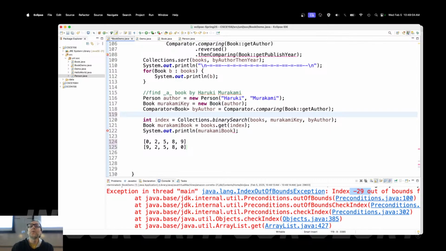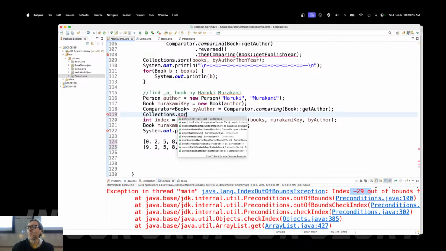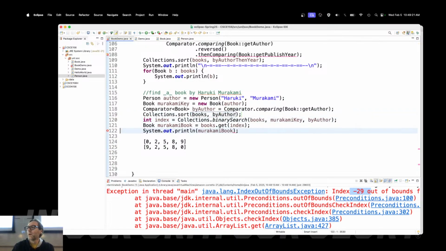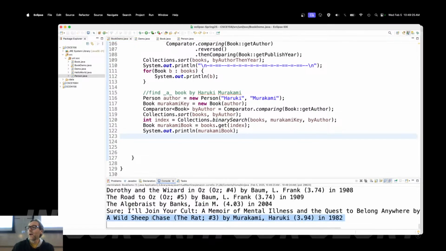This blank line here was left intentionally. What did we forget to do? We created our comparator, but did we sort it using that comparator? Nope. So collections.sort by author, books by author. And that problem now goes away. And we in fact have a Haruki Murakami book. The first one we found, Wild Sheep Chase, 1982. Okay? All right.